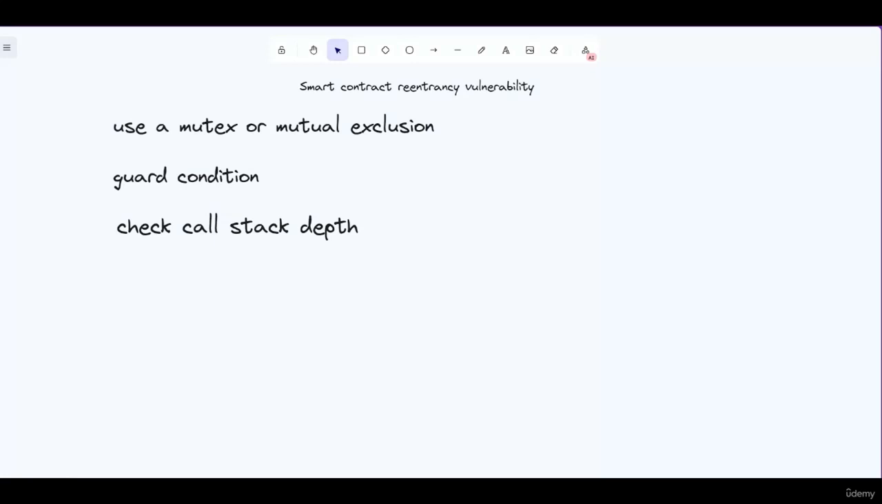Now we can also check the call stack depth. Checking the call stack depth is a way to ensure that the contract is not being called recursively. If the call stack depth exceeds a certain threshold, the contract will stop executing.